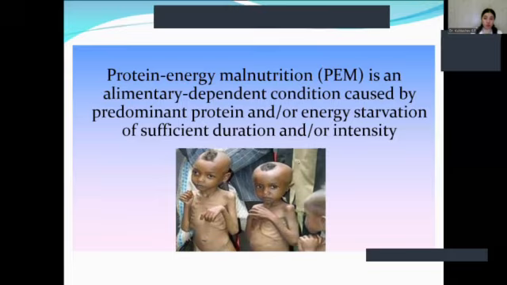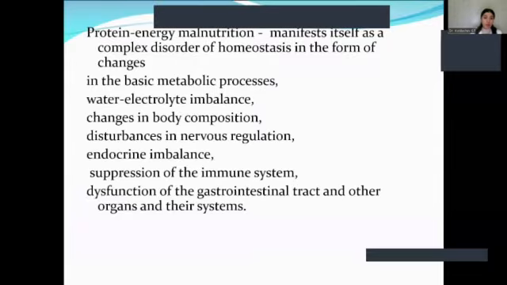Protein energy malnutrition is an elementary dependent condition caused by predominant protein and/or energy starvation of sufficient duration or intensity. Protein energy malnutrition manifests itself as a complex disorder of homeostasis in the form of changes in the basic metabolic processes, for example, water electrolyte imbalance, changes in body composition, disturbance in nervous regulation, endocrine imbalance, and other things.